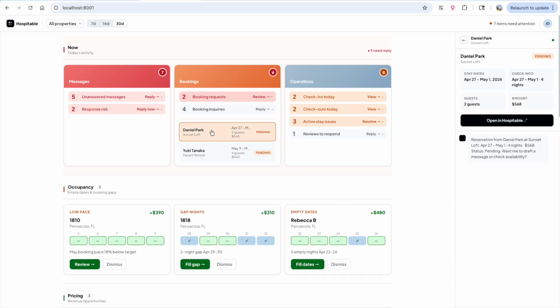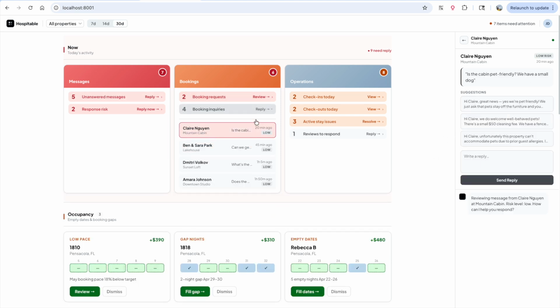So booking requests are also very important. That's how we make money. That's how we get our guests. We want to make sure we are not missing any of them. And the API doesn't support accepting booking inquiries at this moment. That's why I added this button, open Hospitable. It's the same when it comes to inquiries: we have several suggestions of messages to send back to the guest that sent us the inquiry.